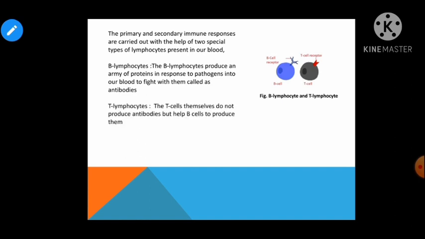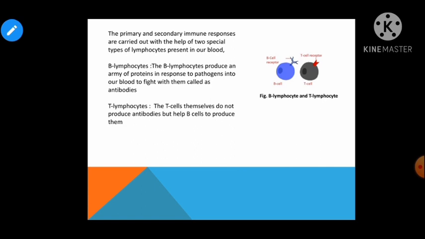And the second category is the T lymphocyte. T cells का क्या काम होता है? The T cells themselves do not produce any kind of antibody, but they help B cells to produce them. B lymphocyte का वर्क होता है कि हमारी बॉडी में एंटीबॉडीज को जनरेट करें, और T lymphocytes खुद कोई एंटीबॉडी जनरेट नहीं करते. ये B lymphocyte को एनकरेज करते हैं कि वो एंटीबॉडीज को प्रोड्यूस करें, राइट.